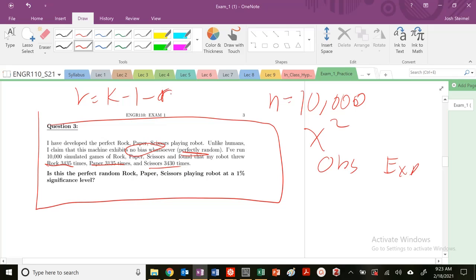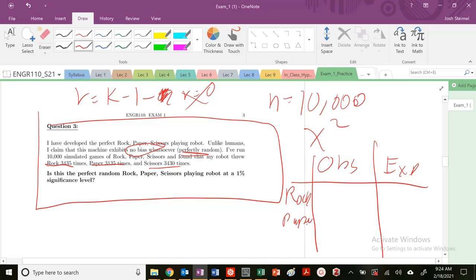R: is this question asking us if we are normally distributed, exponentially distributed, logarithmically distributed? No. So our r is equal to 0. There are no fitting parameters here, so we don't have to worry about r. K is our number of outcomes. What are the number of outcomes we're comparing here? Well, we could either get rock, paper, or scissors.